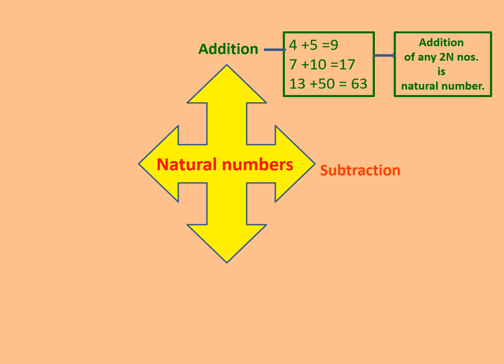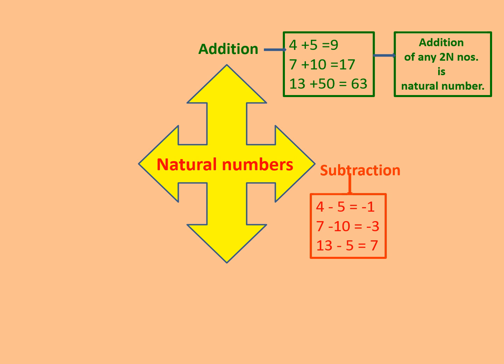But when I subtract one number from the other, what do we get? See by example. 4 minus 5 is minus 1, but 5 minus 4 is plus 1. 7 minus 10 is minus 3, but 10 minus 7 is plus 3. 13 minus 5 is 8. It means you are not getting a natural number as the result all the time.